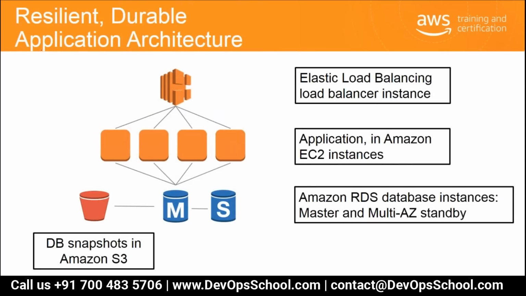A resilient, durable application architecture should look like this: you have an elastic load balancer at the beginning, and two EC2 instances in each availability zone, so you have four EC2 instances. You have a master deployment and a slave deployment on RDS, replicating in multi-AZ standby. The master is in one AZ and the standby is in another AZ, and you still have snapshots enabled to store in S3 periodically.